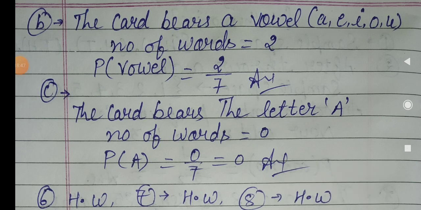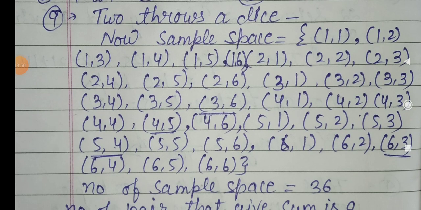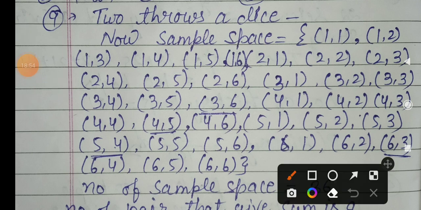Now we have to explain our next question, question number 9. Students, what is the probability of getting a sum of 9 from 2 dice? It means you have to throw one dice 2 times. So at that time you get the sample space. Here we have to show it. So the total sample space is 36.